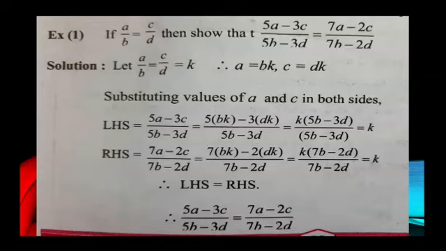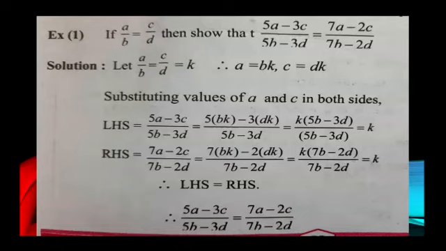Therefore, substituting the values of A and C in both sides of the equation, in LHS we get 5A minus 3C upon 5B minus 3D is equal to 5BK minus 3DK upon 5B minus 3D. As K is common, we will take K out as common. So K into 5B minus 3D upon 5B minus 3D. Solving it, 5B minus 3D upon 5B minus 3D gets cancelled. What remains is K.